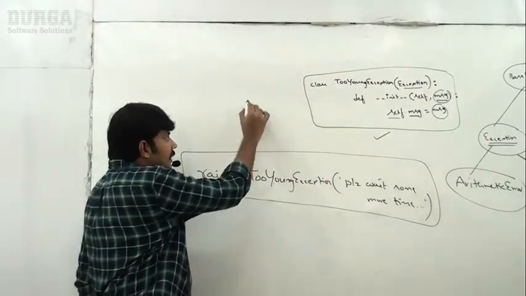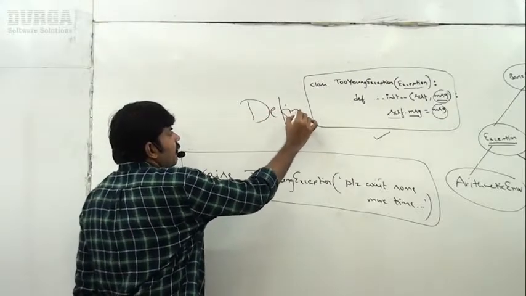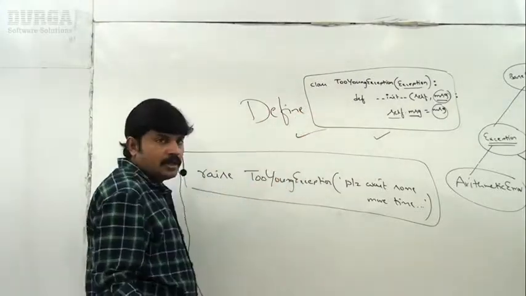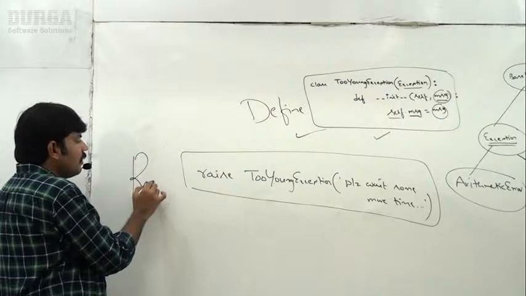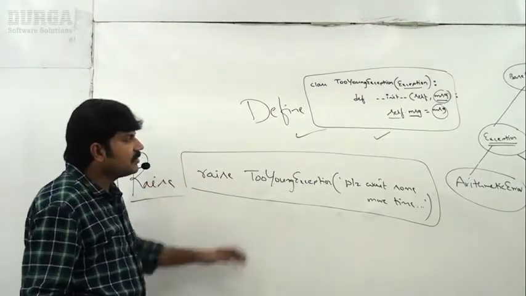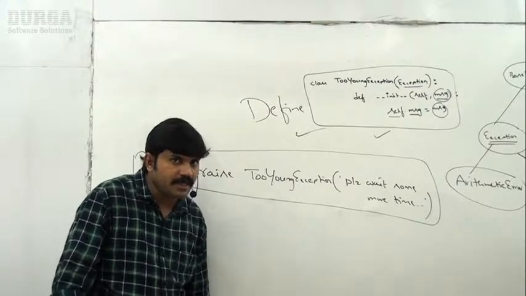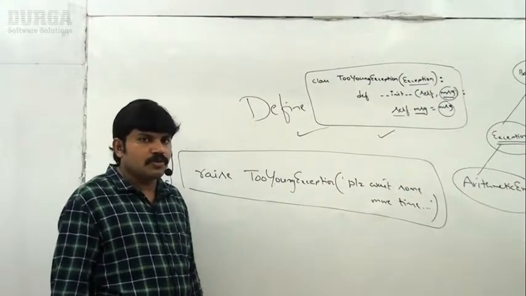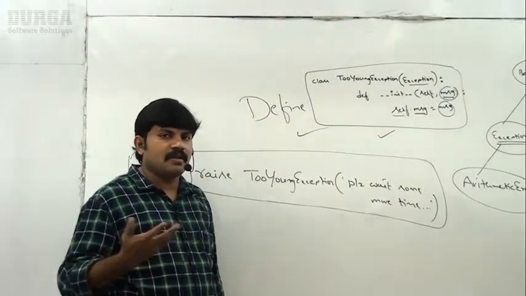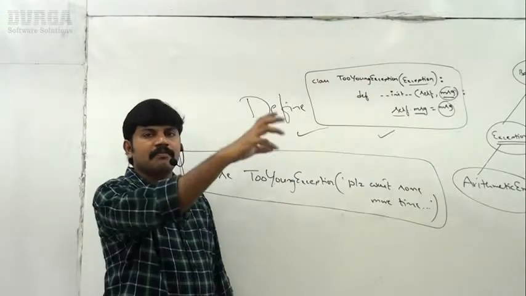How to define our own exception and how to raise our own exception, that's all. This is the syntactical thing you people should be aware of. Any explanation required? Is it possible to define any number of our own exceptions or not? Yes, that facility the Python people provided.